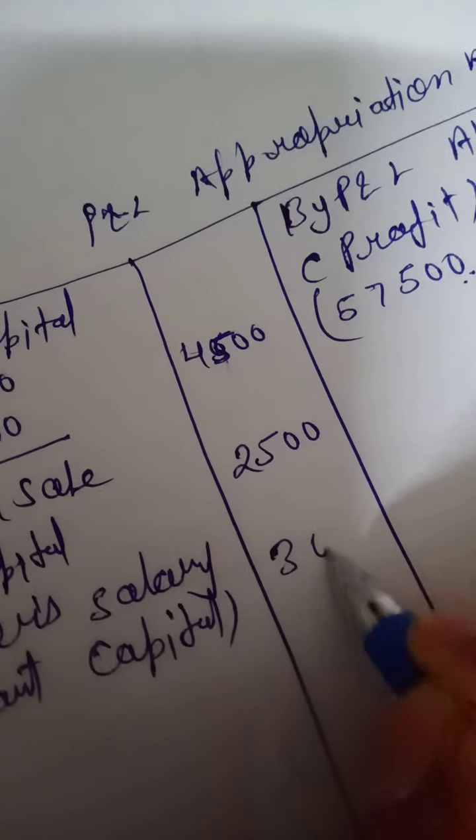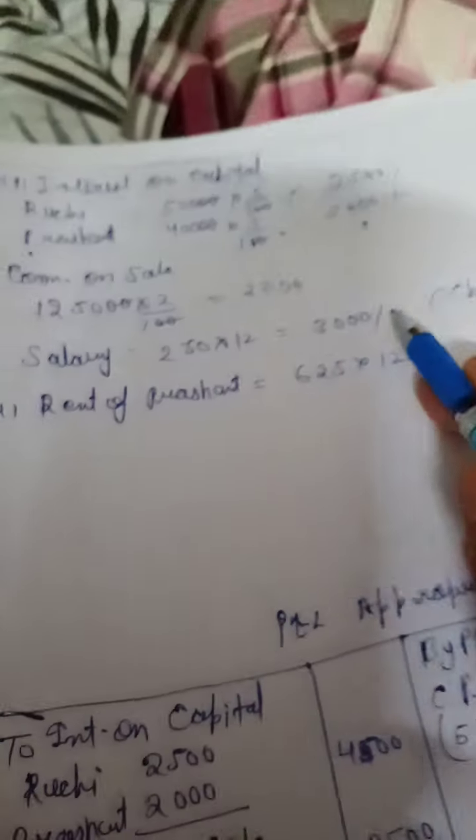How much? 3,000, which we calculated here.